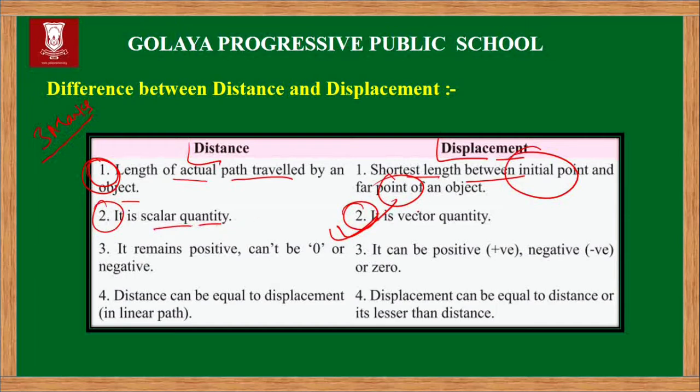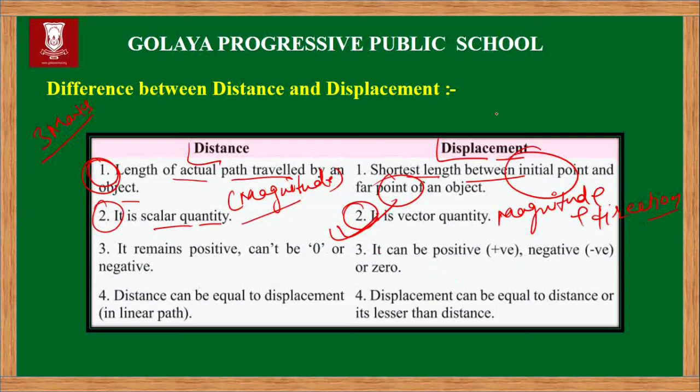What are scalar quantities and vector quantities? Scalar quantities, students, are those quantities which have only magnitude, whereas vector quantities are such physical quantities which have magnitude as well as direction. Those quantities are known as vector quantities.